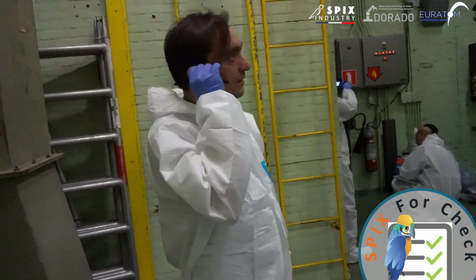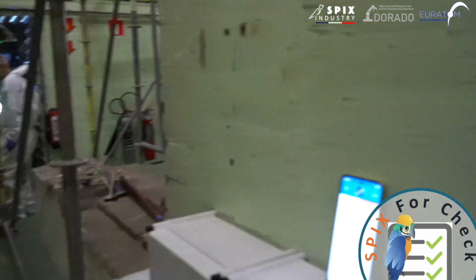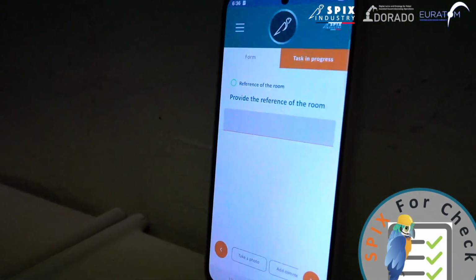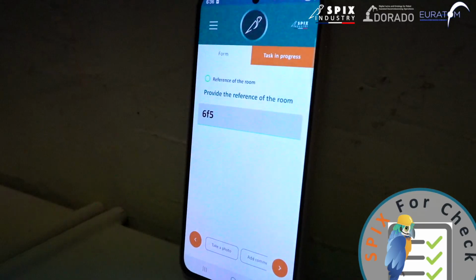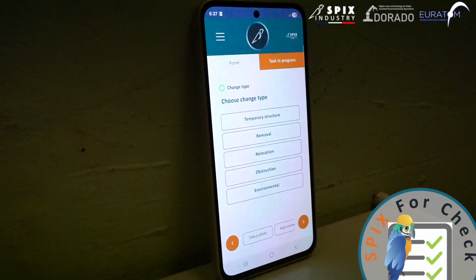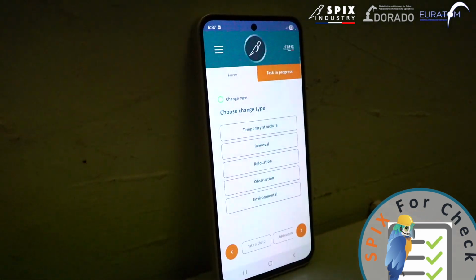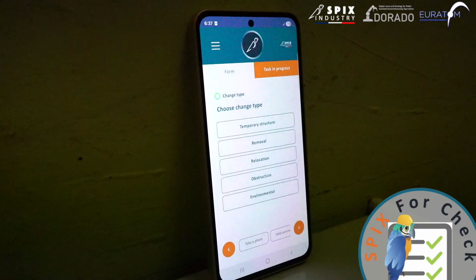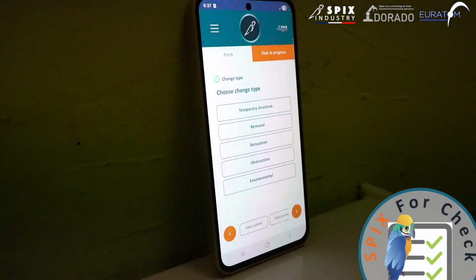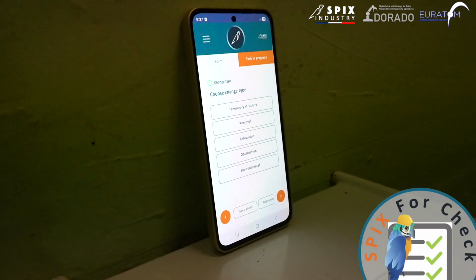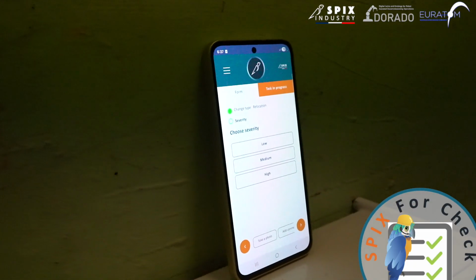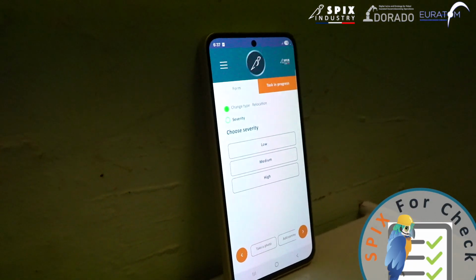Choose an action. New environment. New environment started. Provide the reference of the room. Your turn. 6F5. Validate. Choose change type. What are the choices? You can say 1. Temporary structure. 2. Removal. 3. Relocation. 4. Obstruction. 5. Environmental. Relocation. Choose severity. Medium.